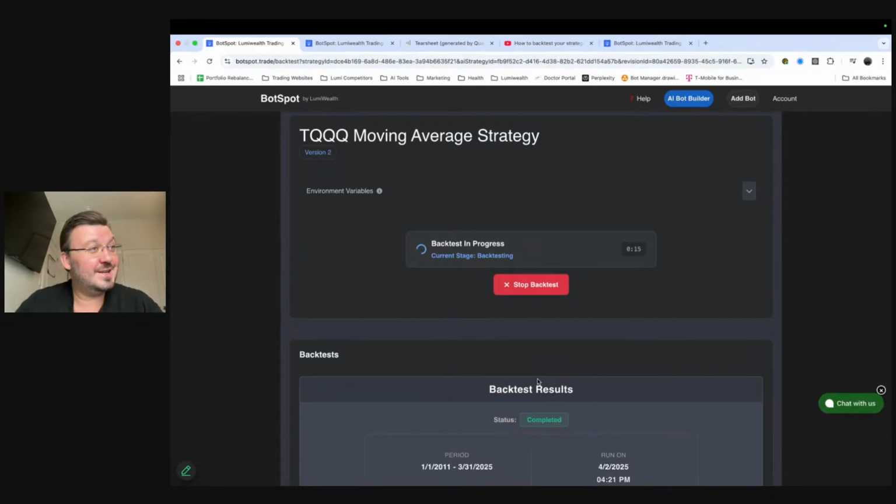Do we have any bets here? Who thinks 150 days is going to be better? Who thinks 200 days is going to be better? Okay, well, we'll see the results here.